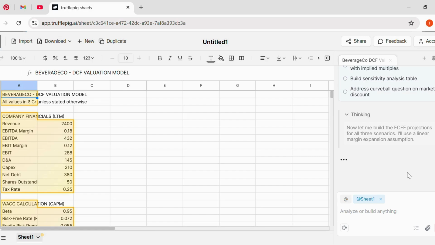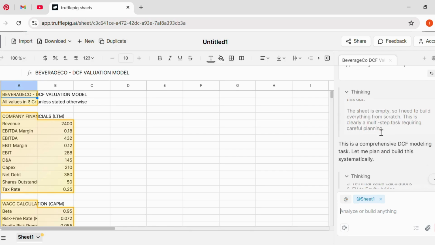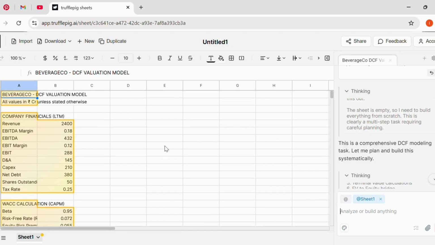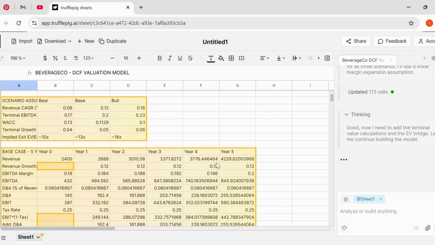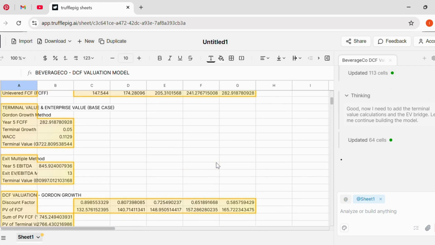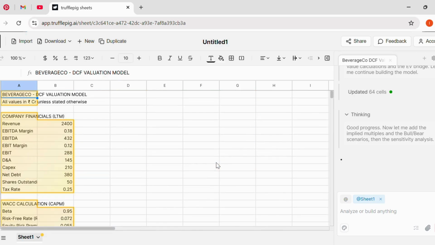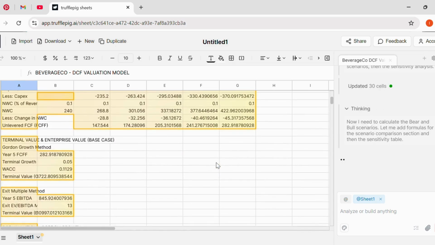So here are a few glimpses of how it will be working. It will first analyze what your prompt is, what you want to do actually, and start building. And you can exactly see how it is building just in front of you. So it will slowly do it and complete it after thinking and processing. It's been only a minute since I gave this prompt, and I guess it is doing quite well, in my eyes and in my experience from the previous few years in investment banking. Let's see the end product.